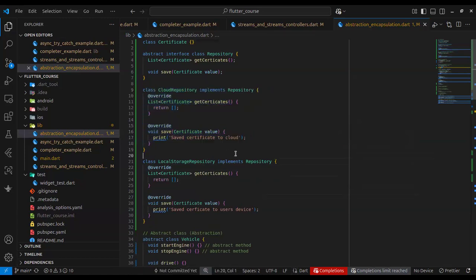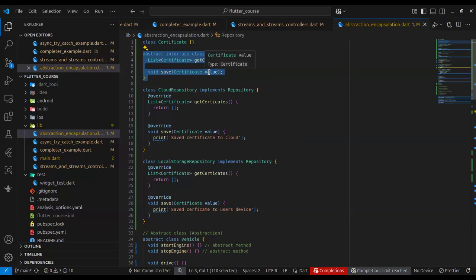Now, another part of the importance of abstraction is that other parts of your application will not see the cloud repository or local storage repository. Okay, what they only see is the contract. Are you following me, Ngozi? You said contract or what? Did you say contract? The contract is the interface. The interface is the abstract class. Look at this contract. Okay. Can you see what I'm highlighting here?